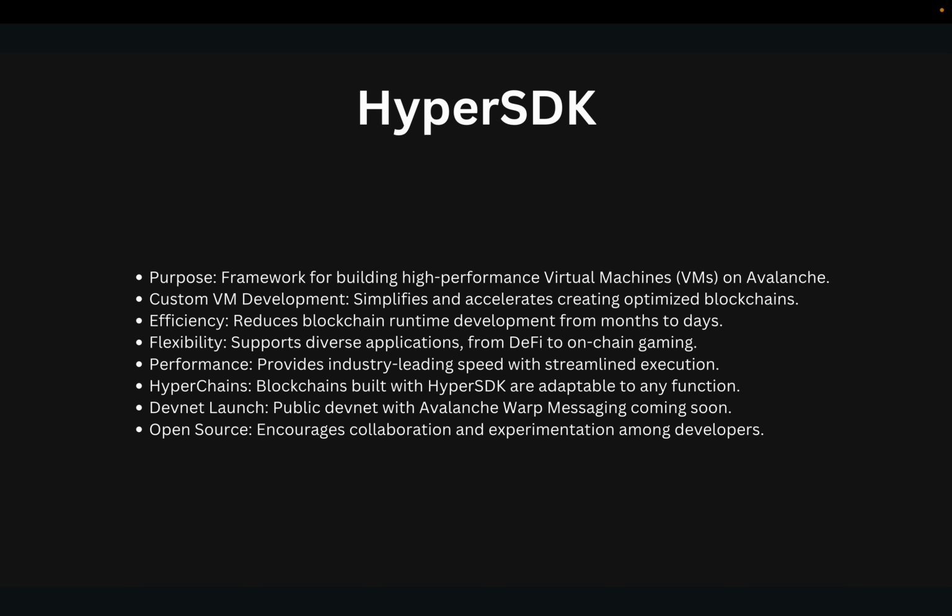Now, what is Hyper SDK? Hyper SDK is a high performance virtual machine SDK on Avalanche. It allows us to make our own custom VM deployments. We can change the VM inside out so that it fits our use case. For this use case, we have made the transaction settlements, indexes, and data structures which are far more suited for order book implementation, which we will see a bit later on.